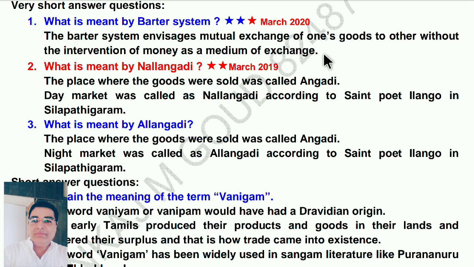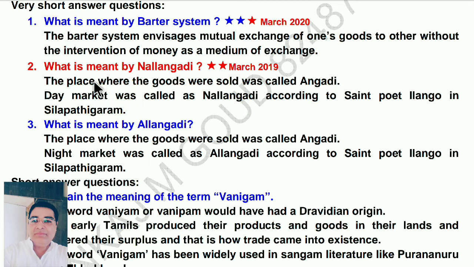This answer is given in the textbook, but in some schools they are giving that barter system means exchange of goods against other goods. That answer is in the old textbook, but in the new textbook this answer is given. So as per the new textbook only you have to write the answer, otherwise marks will not be given.